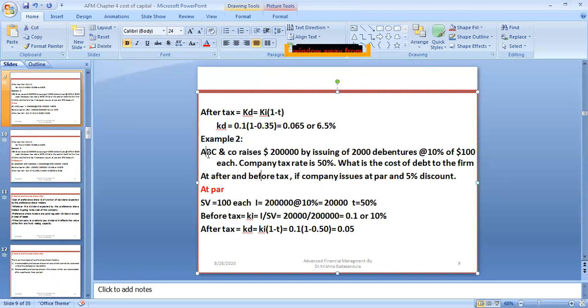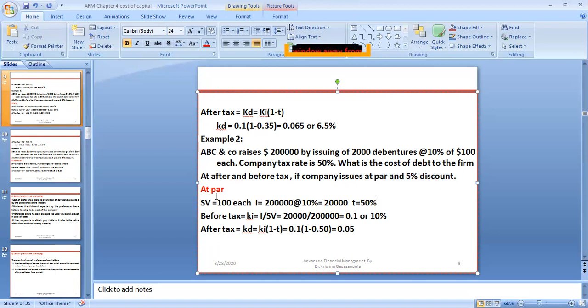Example 2 is also given here. ABC raises 200,000 by issuing 2,000 debentures at the rate of 10% interest, of 100 each. 100 each means 100 times 2,000 debentures, which is 200,000. The company tax rate is 50%. They are asking what is the cost of debt to the firm after tax and before tax if the company issues at par and at a 5% discount. Here two things are given, discount and, at the same time, par.